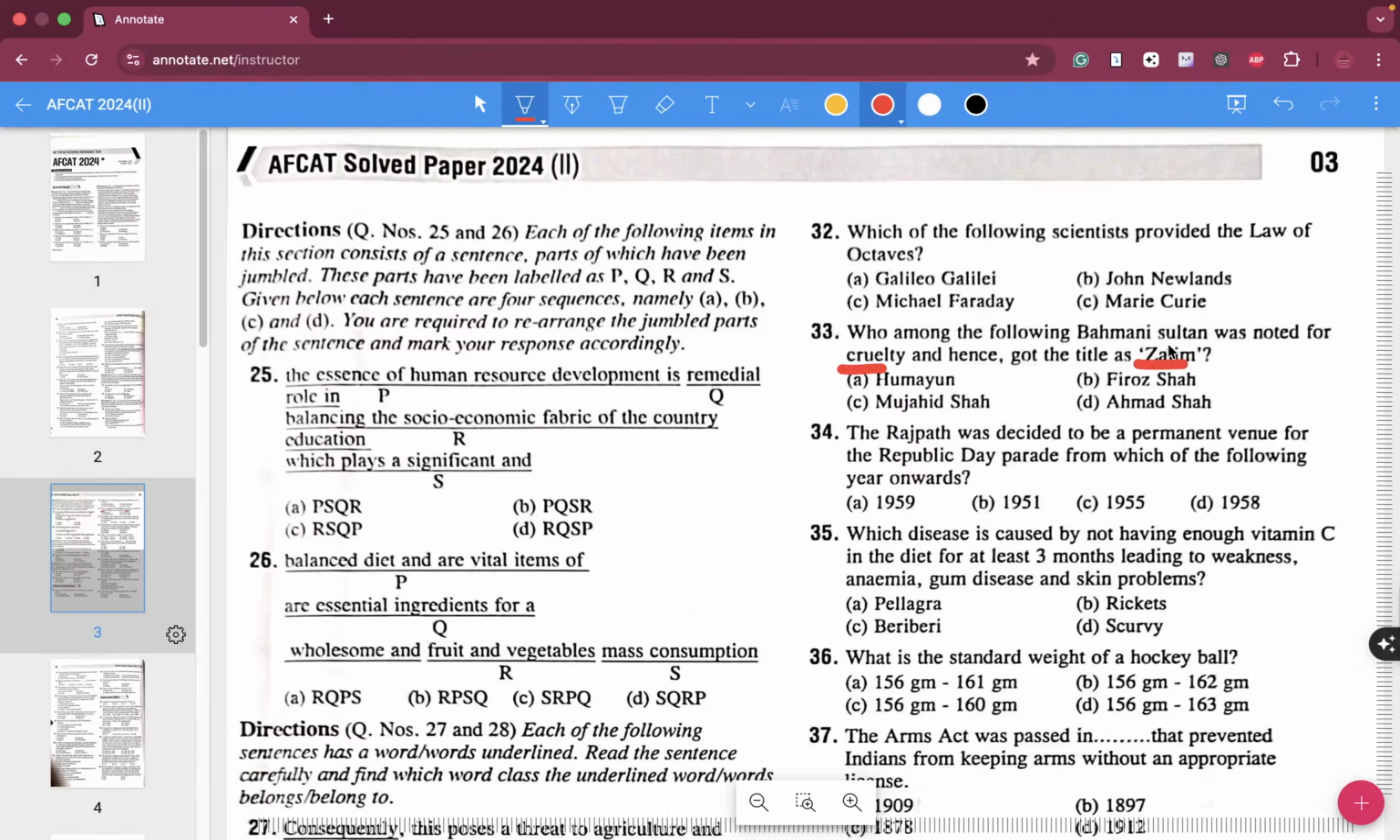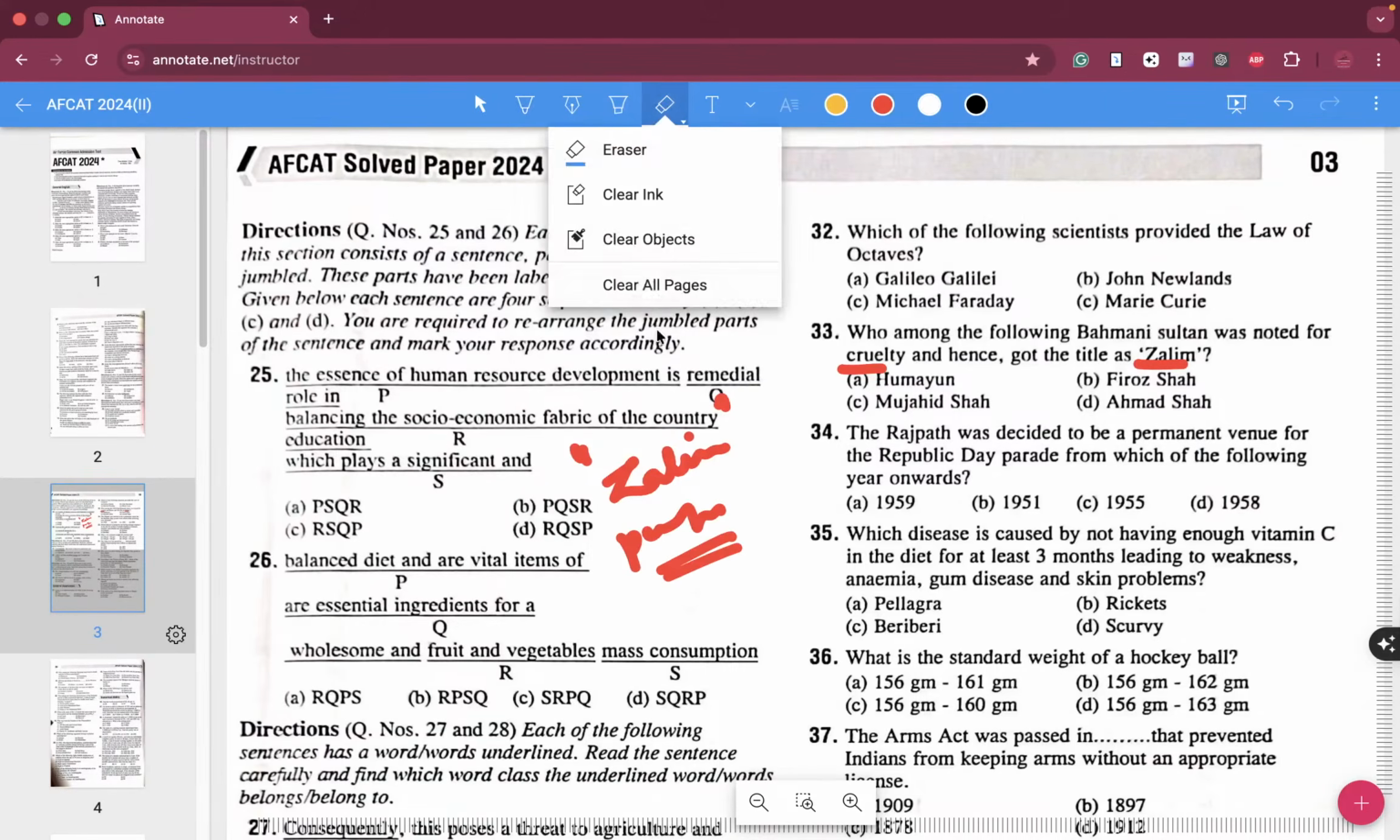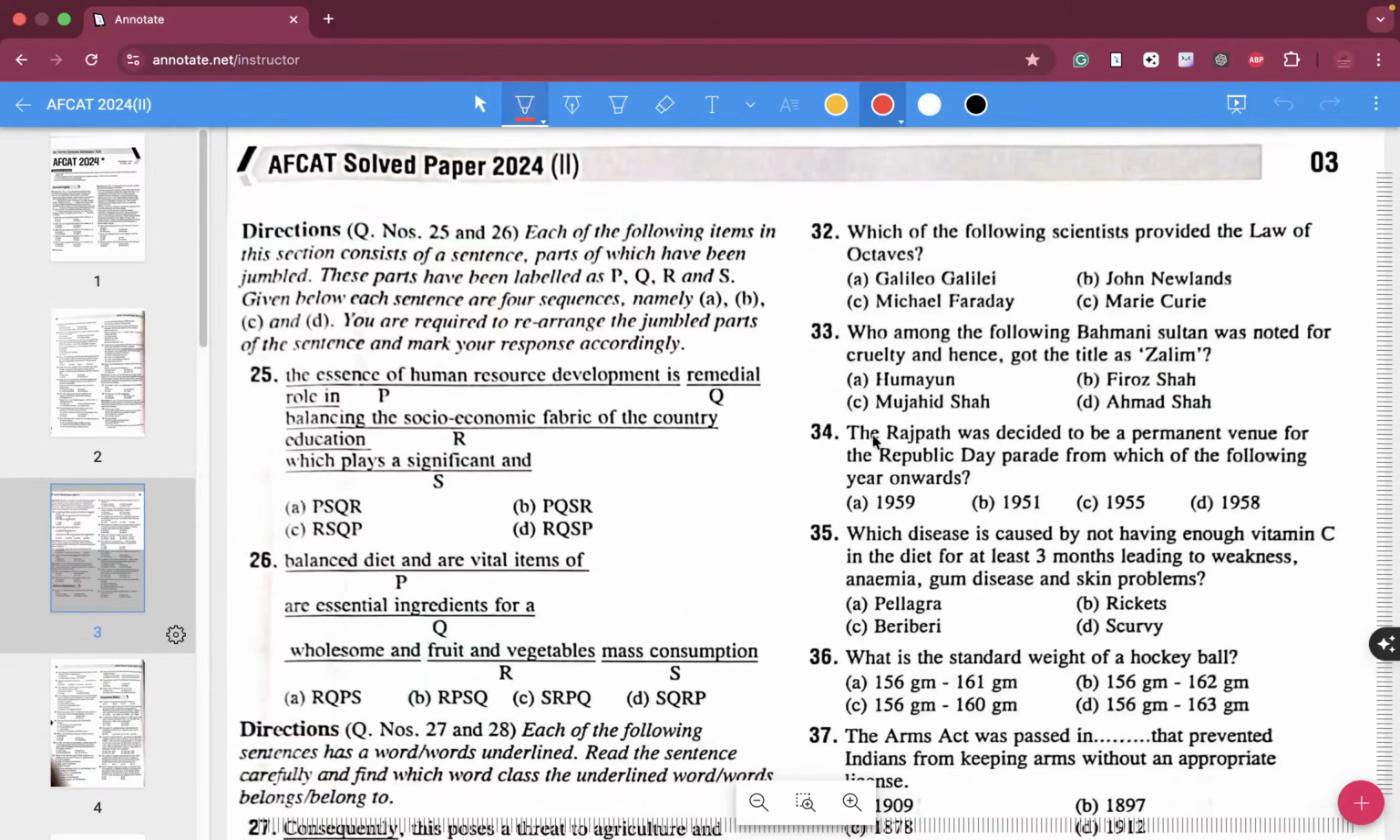Who among the following Bahmani Sultans was noted for cruelty and hence got the title Zalim? Zalim is a Hindi word which means perpetrator. So the correct answer for question number 33 is Humayun. Humayun was known as Zalim. The Rajpath was decided to be the permanent venue for the Republic Day parade from which of the following years onwards? It was the year 1955.